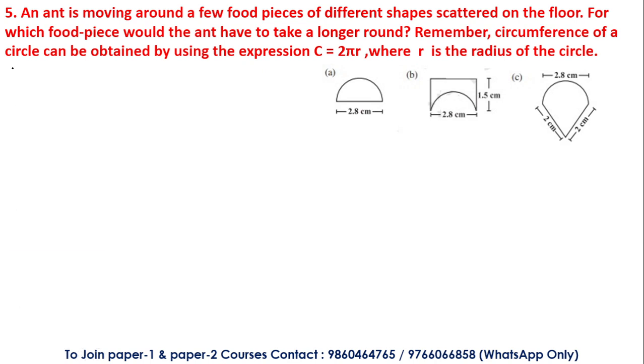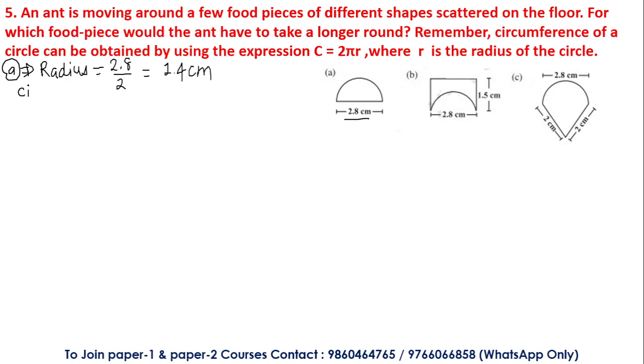So, starting with question A. Again, these types of questions are given here to clear the concepts, and they can be directly asked in the examination with options. Now, the radius: we know radius is equal to diameter by 2, and the diameter given here is 2.8. So it can be obtained by 2.8 divided by 2. This will give me 1.4 centimeter. This is your radius.